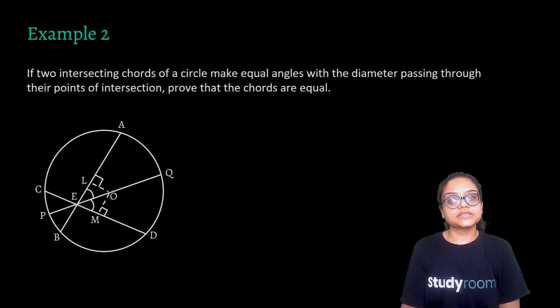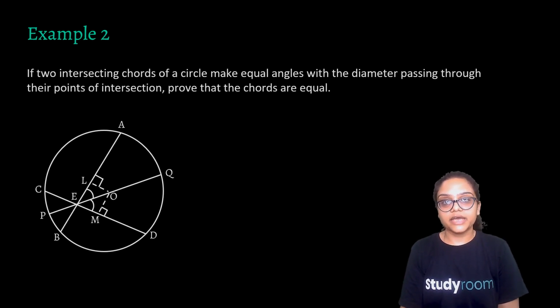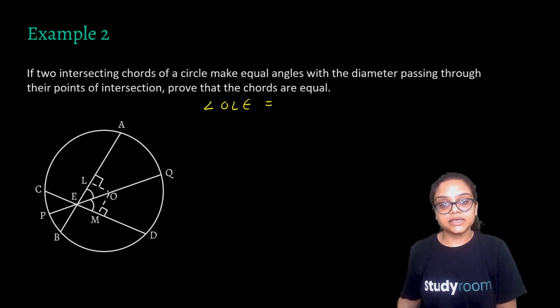Now we'll solve a simple question using the same concept. If two intersecting chords of a circle make equal angles with the diameter passing through their point of intersection, then prove that the chords are equal. So in the question we are given that angle OEL is equal to angle OEM.